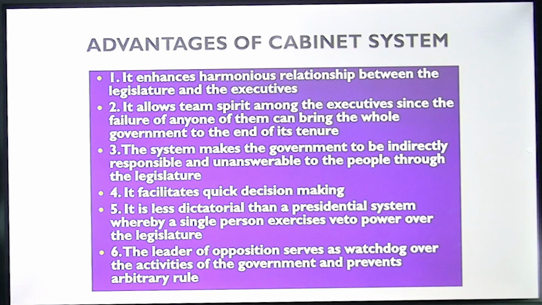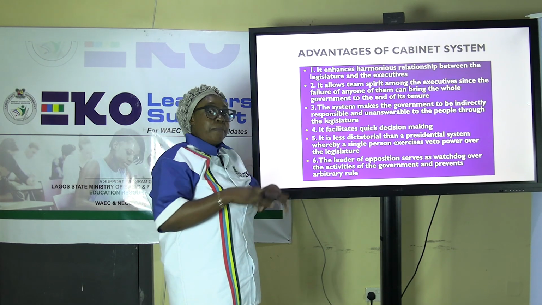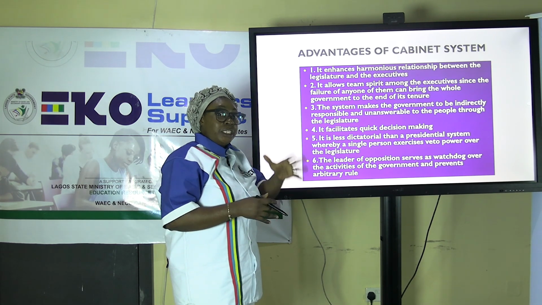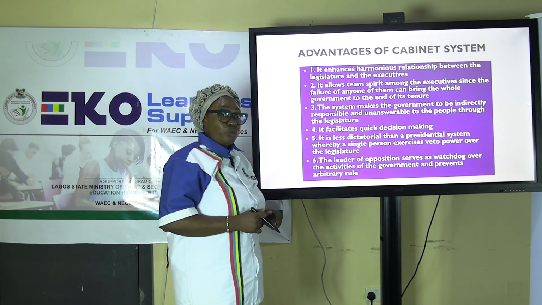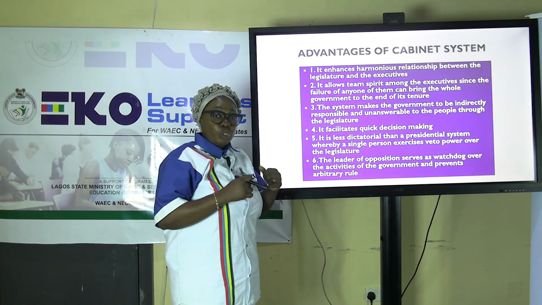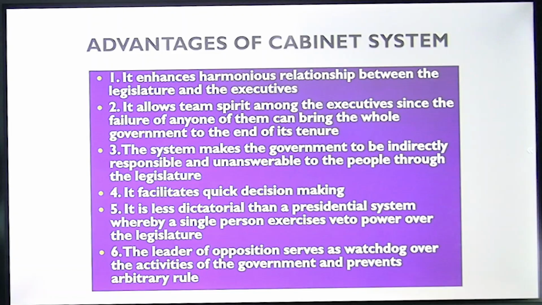Four, it facilitates quick decision making because both the prime minister and the cabinet are in the parliament. They make decisions together. They know what to do together. So it makes decision making more quick.